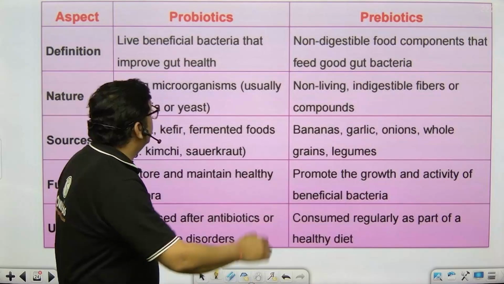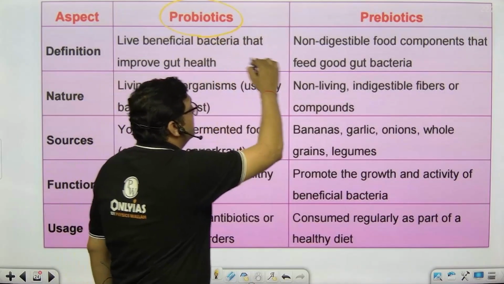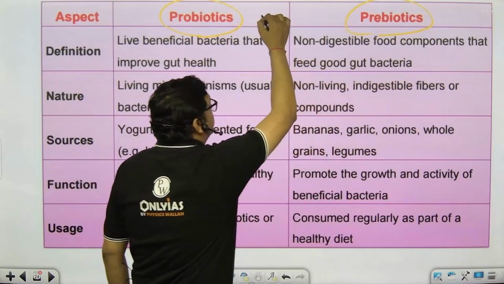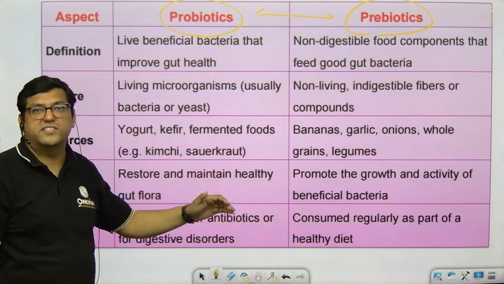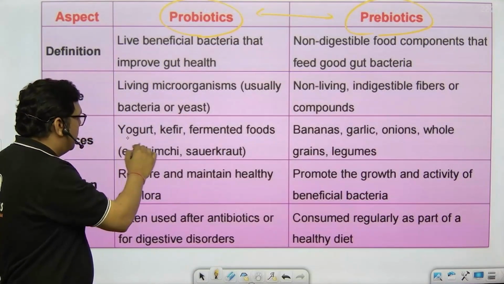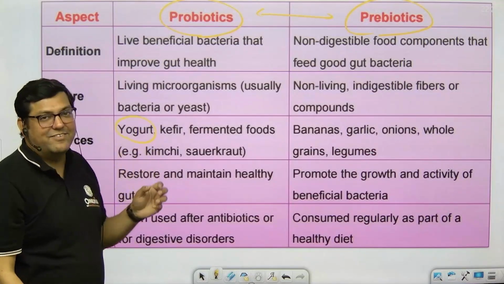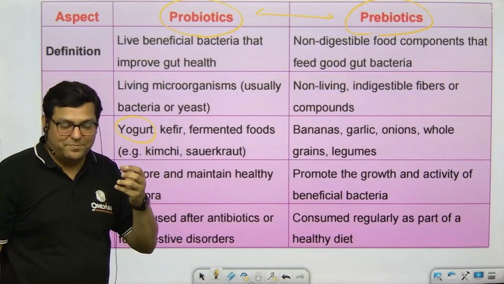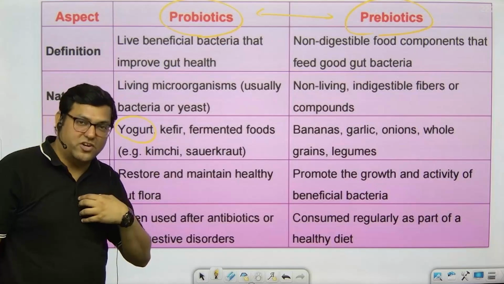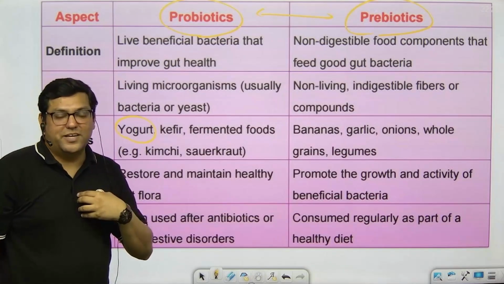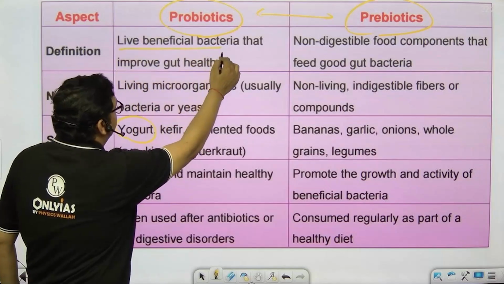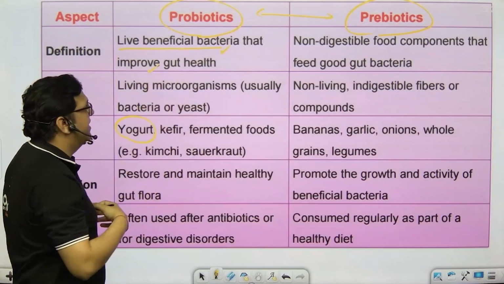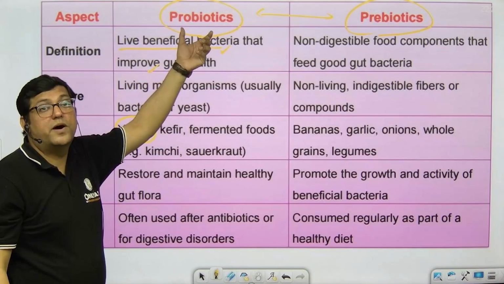So students, the question can be on two related words. One word is probiotic, and the second word is prebiotic. This kind of difference can be asked in the exam. I have penned down these differences here for you. Like, we eat yogurt, and yogurt has some particular bacteria which are useful for our body, and you also know the name, that is lactobacilli, right? So live beneficial bacteria that improve our gut health are called probiotics.